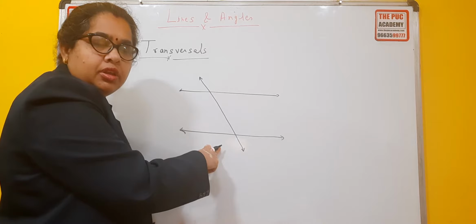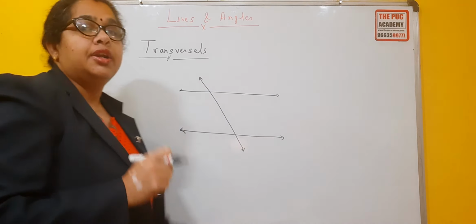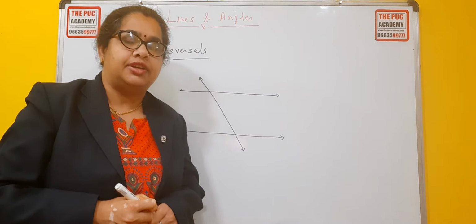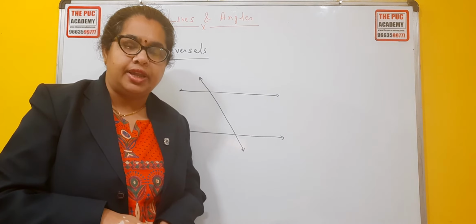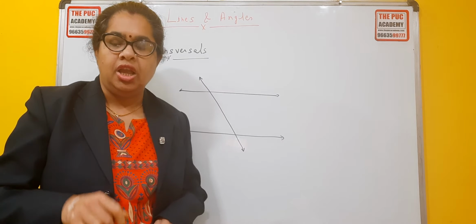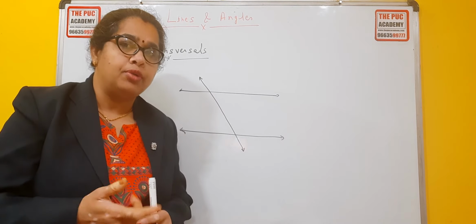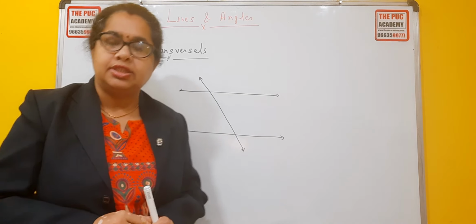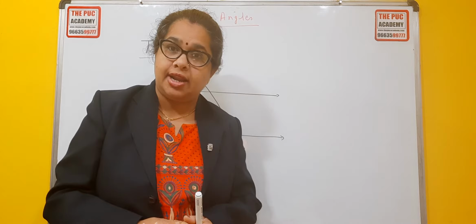So what is a transversal? A transversal is a line which intersects two lines in a plane. It may be two lines or more than two lines also. But in this case, it is not necessary to have parallel lines.